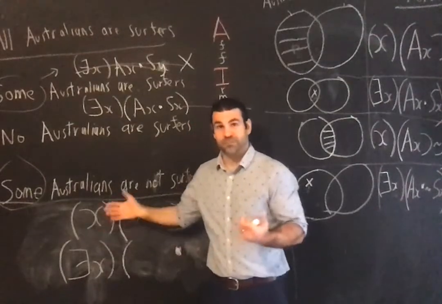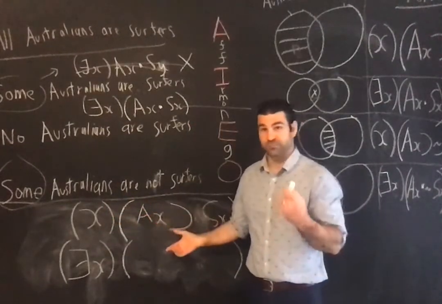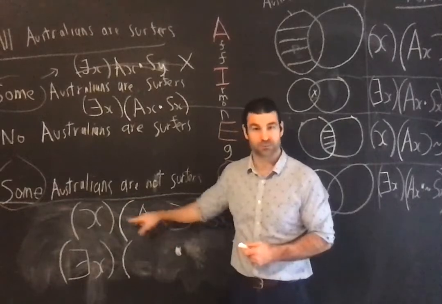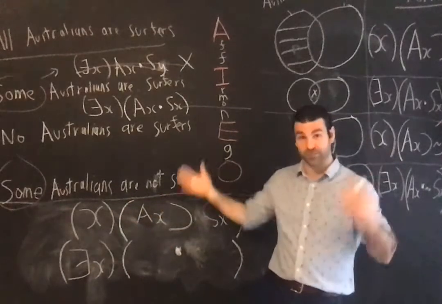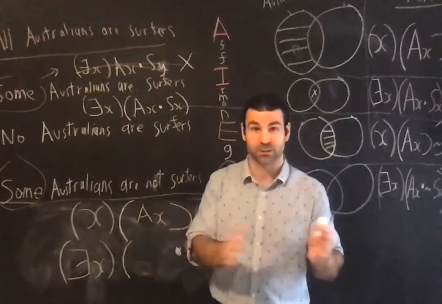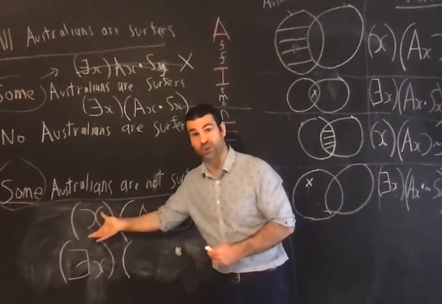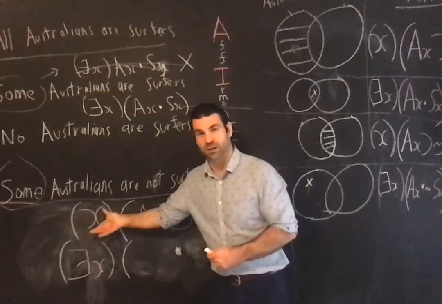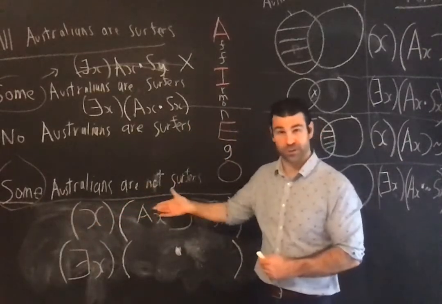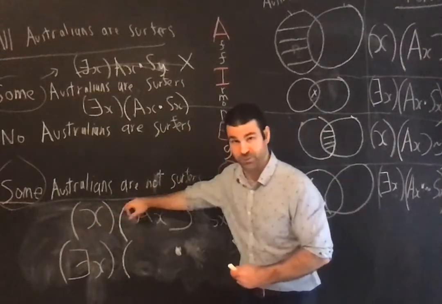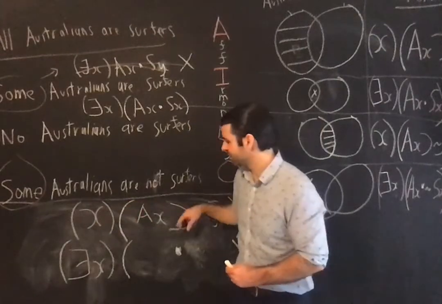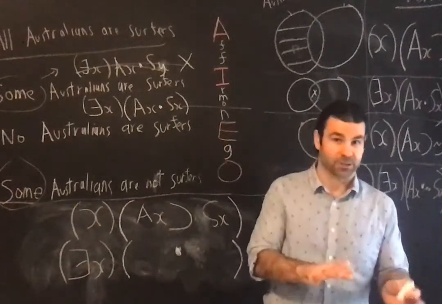Well, for all the things that aren't Australian, the antecedent is false, so the propositional function is true. Voila, the fact that the propositional function is true sort of solves that problem. It allows me to be ranging over all the things in the universe, including the things that are not Australian, and asserting a propositional function that is true.